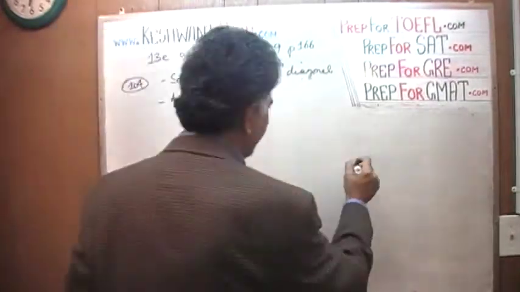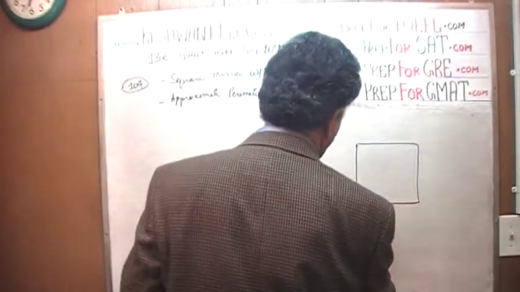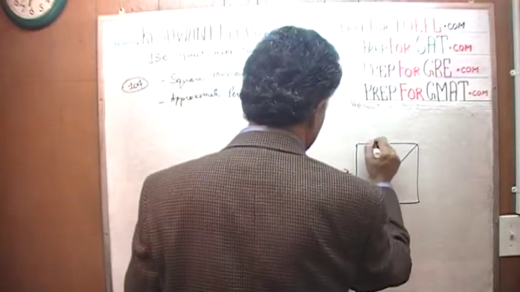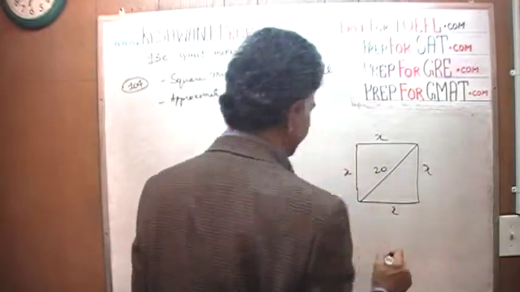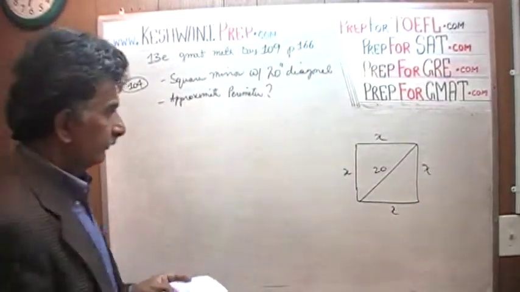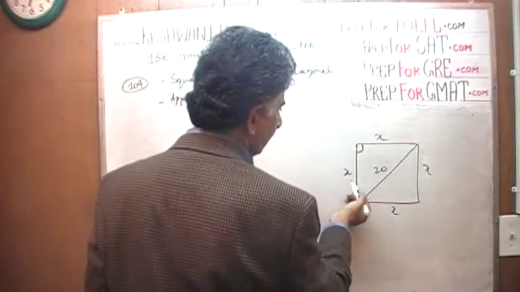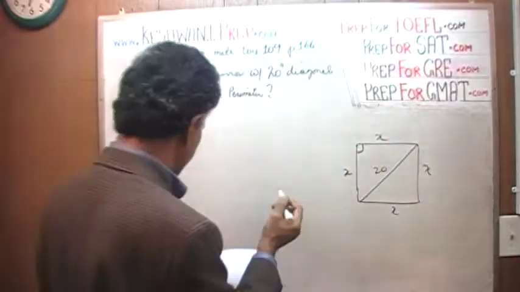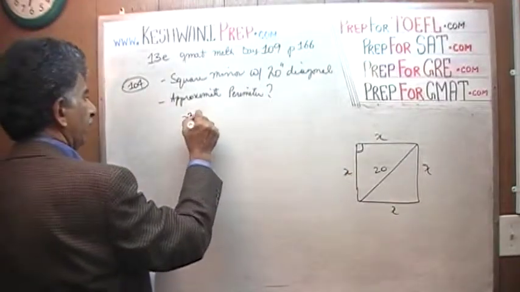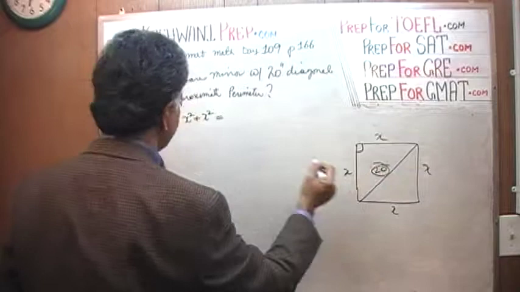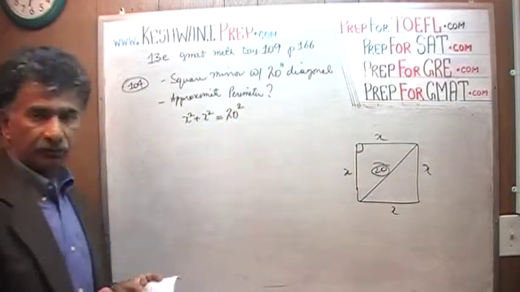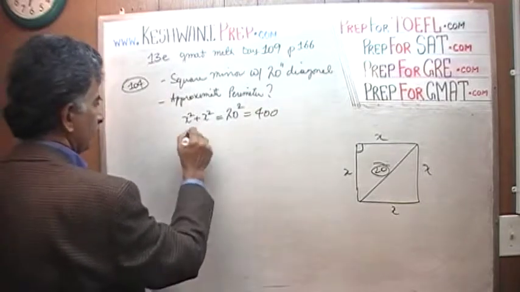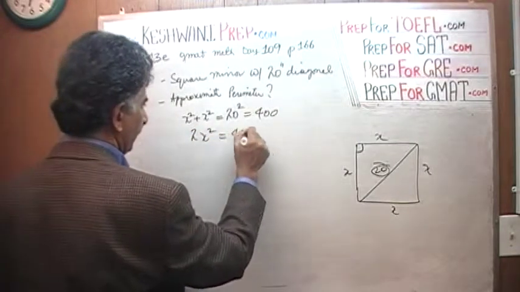So here's our square mirror. The diagonal is 20, and this side is, let's call it x. Since this is a square mirror, in this triangle if you apply the Pythagorean theorem, we find that x squared plus x squared equals 20 squared, the hypotenuse. 20 squared is 400, so 2x squared equals 400.